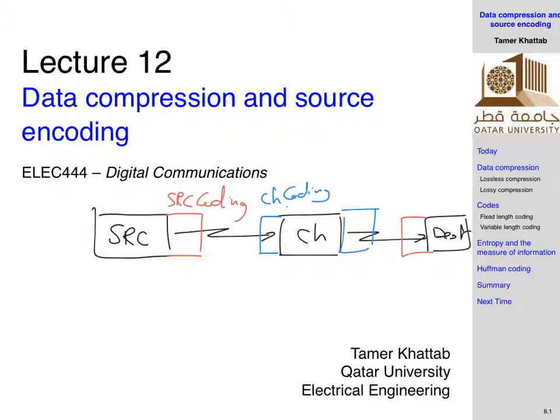Okay? So you can actually design the source coding only dependent on information about the source. It's totally independent from which channel you are going to use for communication. And you can design your channel coding such that it allows you to get the maximum possible transmission over a particular channel, regardless of what your source looks like. Okay, so independent of how the source looks, you can design the channel coding. It only depends on which channel you will use for communication.